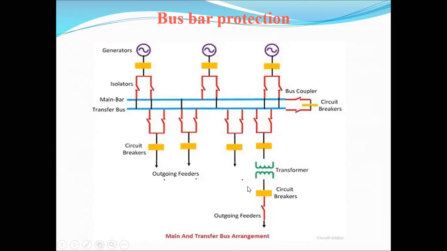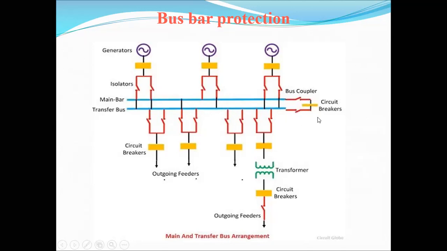This is the schematic arrangement for the main and transfer bus bar arrangement. This is the main bus bar system and the other one is the transfer bus bar system. These two blue lines indicate the main bus bar and the transfer bus bar.